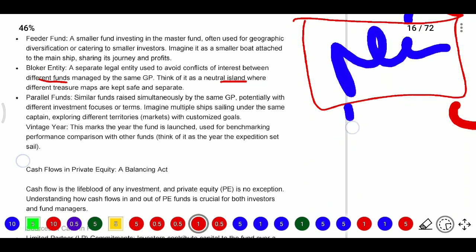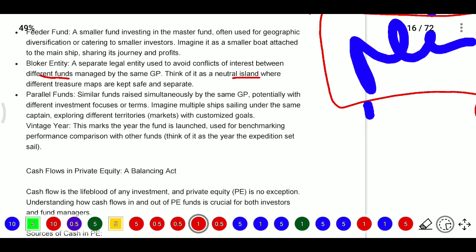That is a blocker entity. It is like the main fund only. They will register it to get the benefit of that local area.